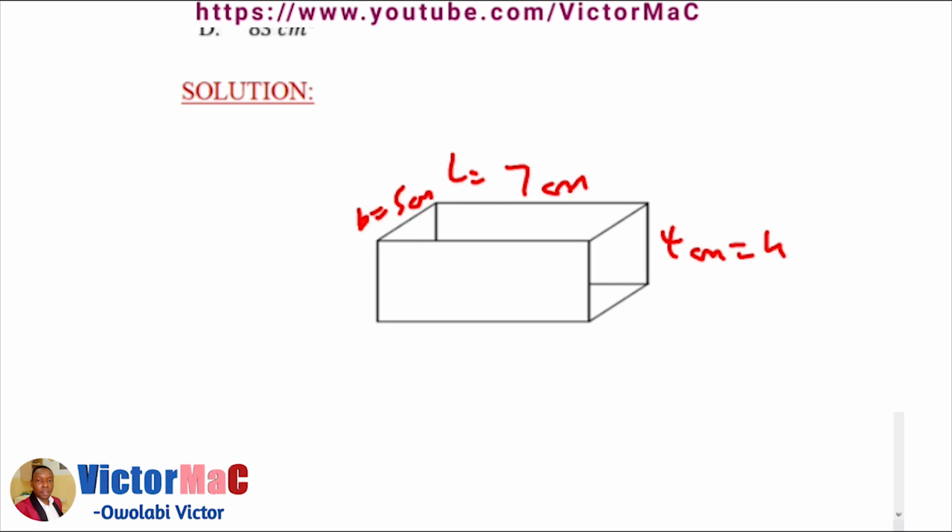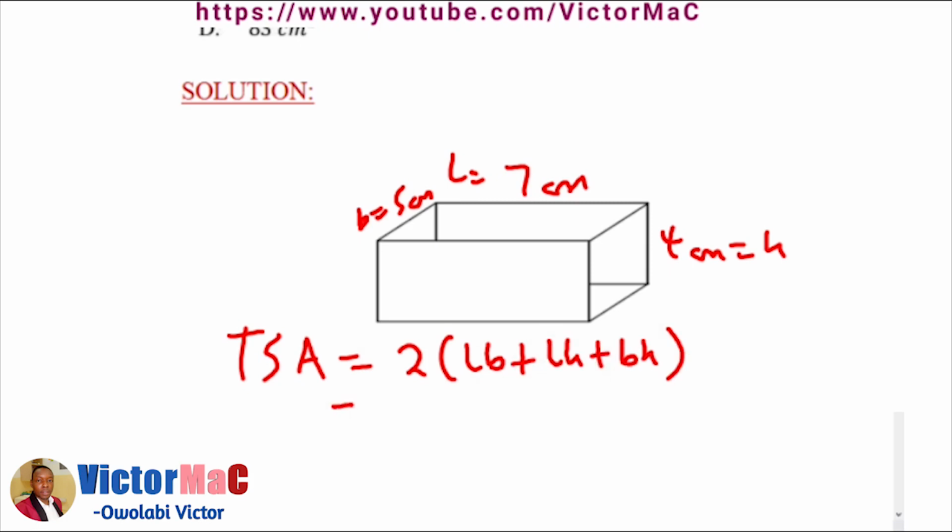The formula for calculating the total surface area of a cuboid is 2 times (LB plus LH plus BH). L is 7 times breadth 5, plus L which is 7 times H which is 4, plus B which is 5 times H which is 4.